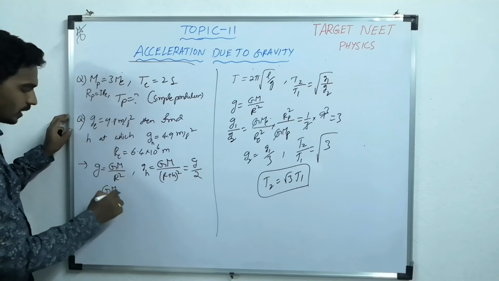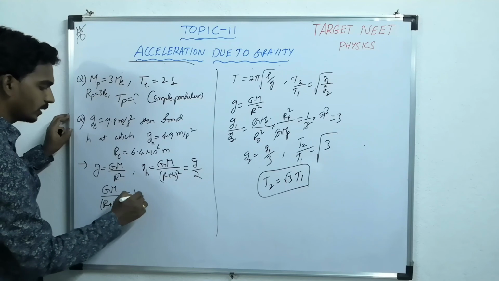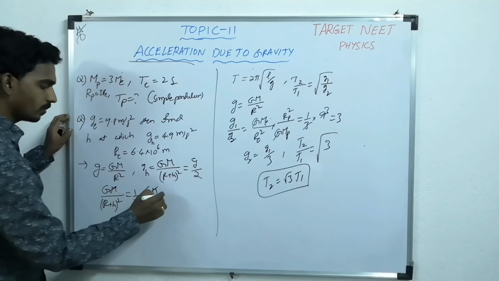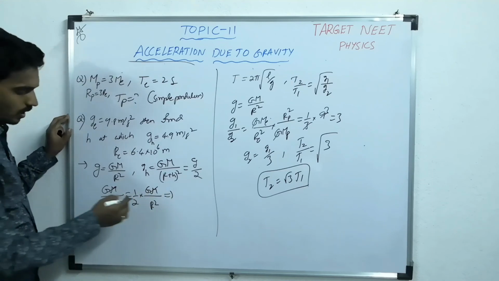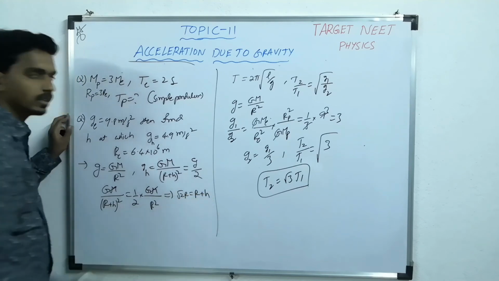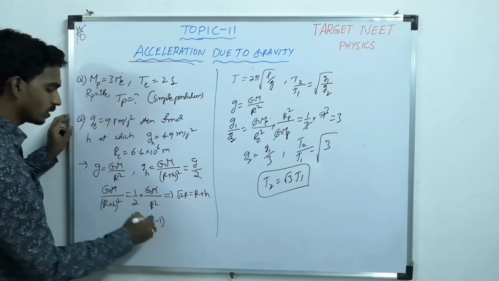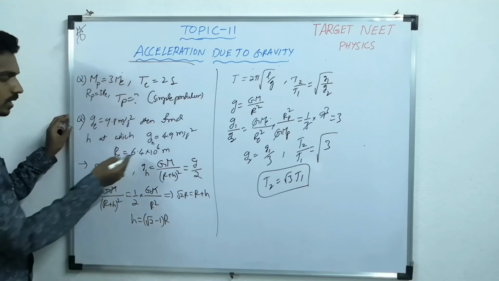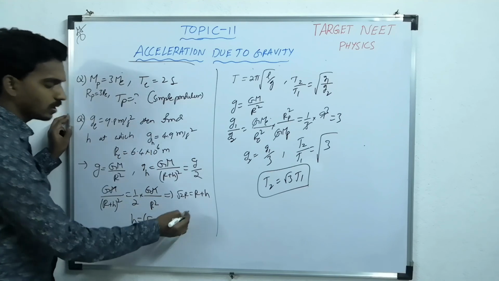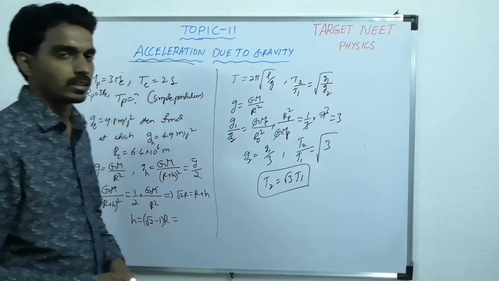So GM by R plus H whole square equals 1 by 2 into GM by R square. GM cancels. If you apply square root on both sides, root 2 R equals R plus H. They are asking the height, so H equals root 2 minus 1 into R, where R is given as 6.4 into 10 power 6. Root 2 minus 1 is how much? 1.414 minus 1. So calculate it, you will get the answer.